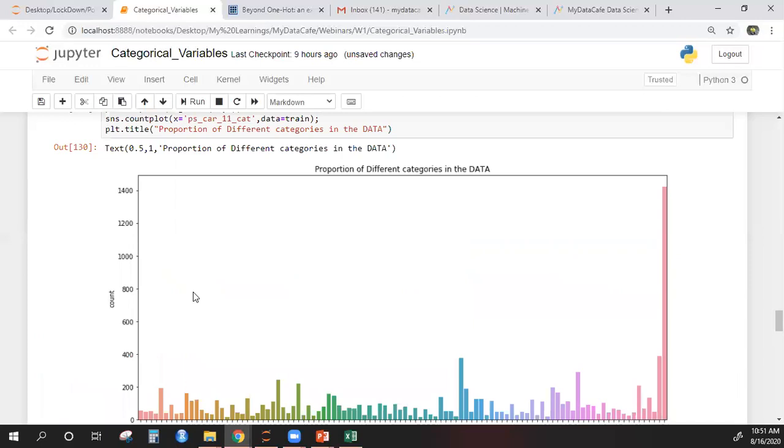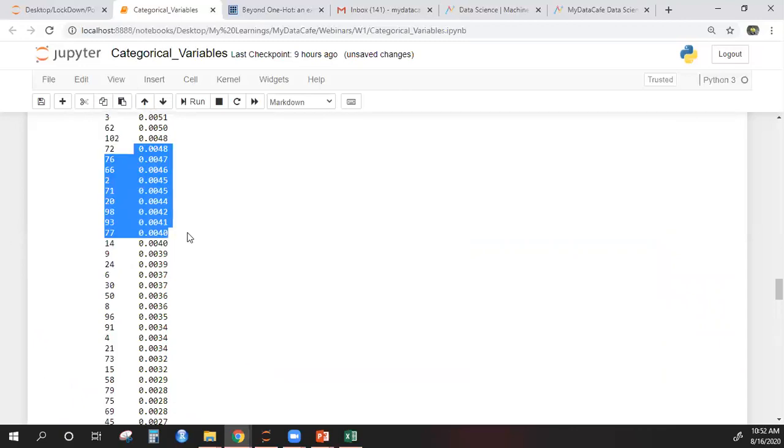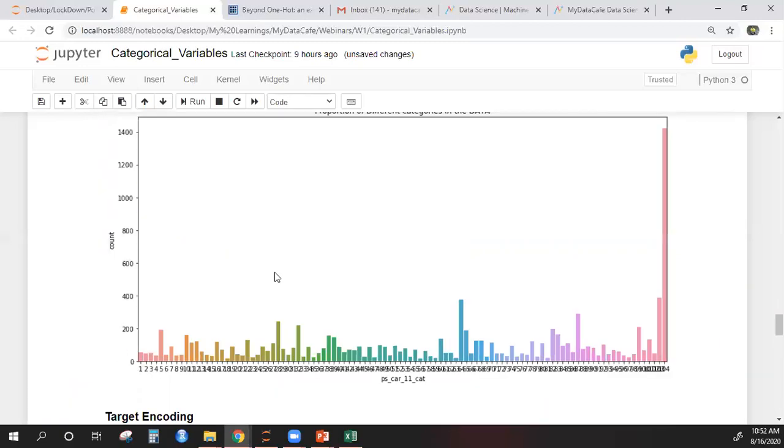We want all the information to help us predict the dependent variable well. Okay, that is the goal, right? Now here, this is the same information that we have here, the proportion. I have shown it as a graph.